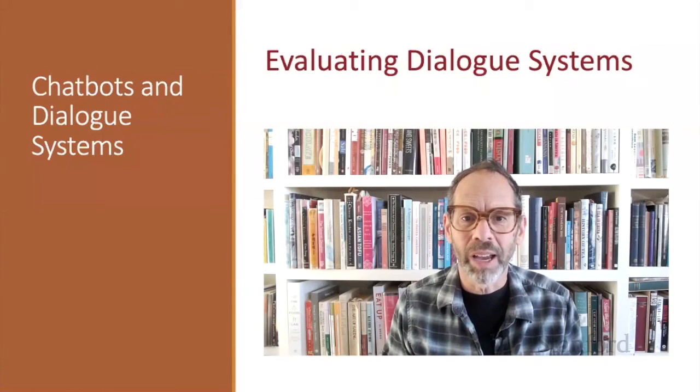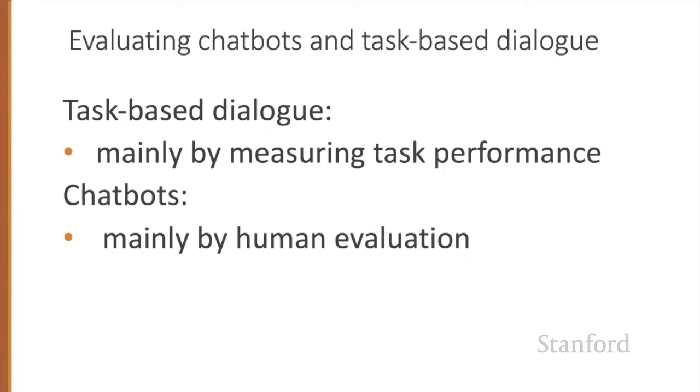How do we evaluate dialogue systems? How can we tell if a dialogue system is fulfilling its goal? Task-based dialogue is evaluated mainly by measuring whether they succeed at their task, like booking the right flight. For chatbots, often the goal is to be enjoyable to humans, so chatbots are evaluated mainly with humans.